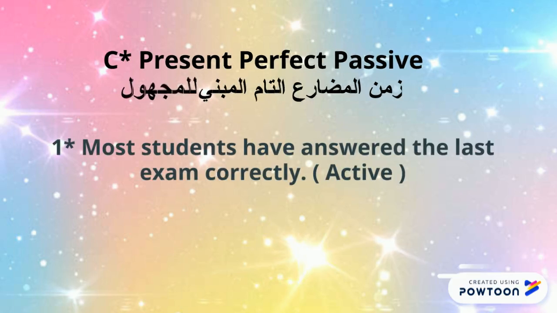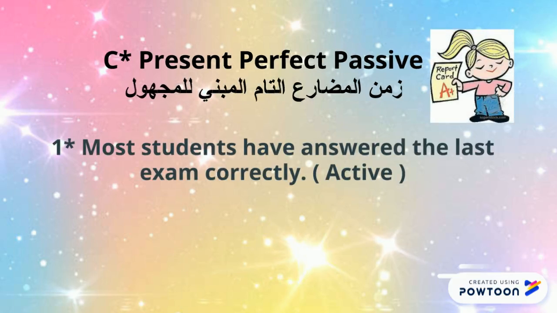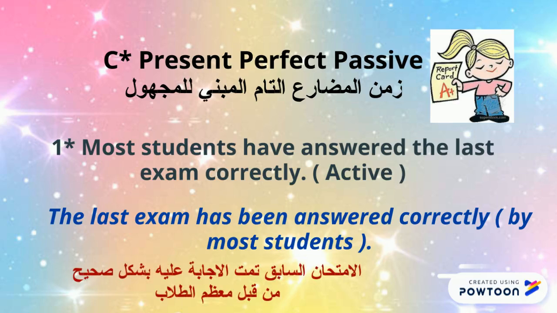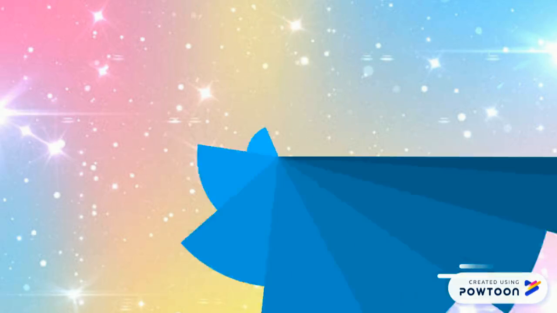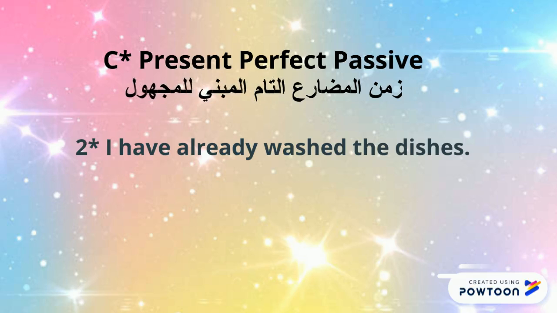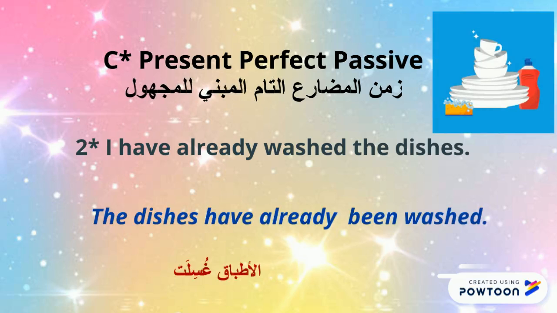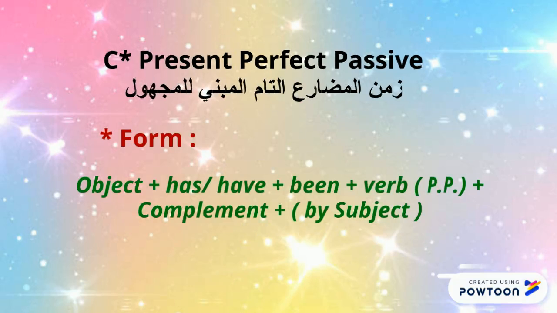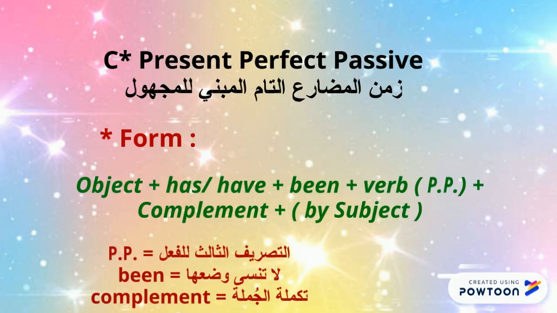Let's move to the present perfect passive. 1. Most students have answered the last exam correctly. The last exam has been answered correctly by most students. 2. I have already washed the dishes. The dishes have already been washed. So the form for the present perfect passive is object, has or have, been, verb in past participle, complement, by subject.